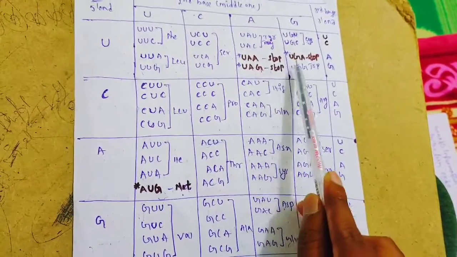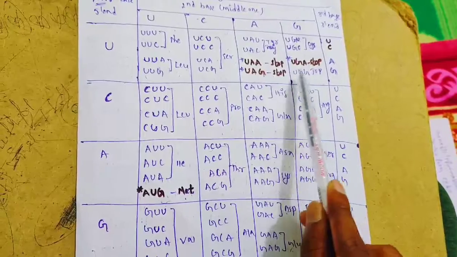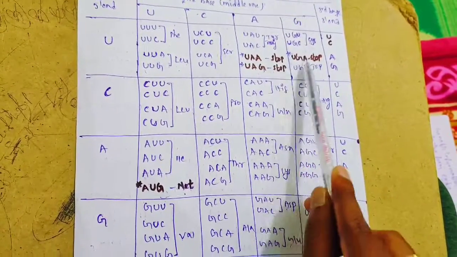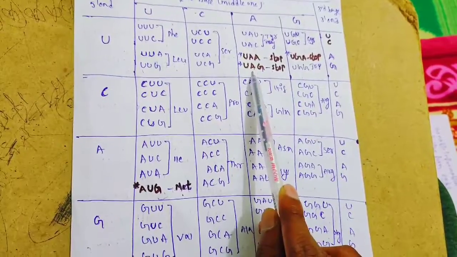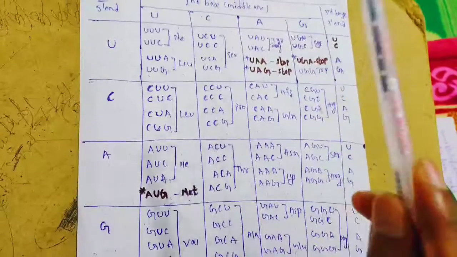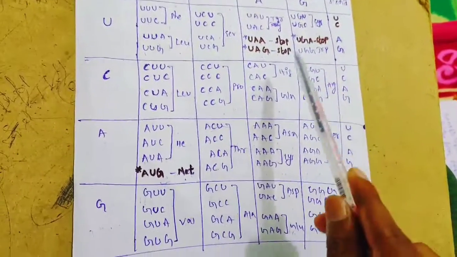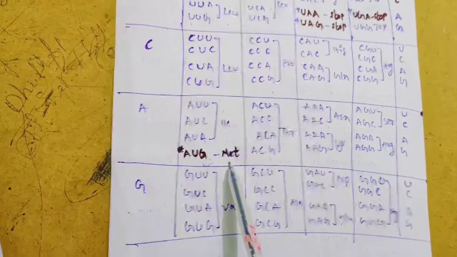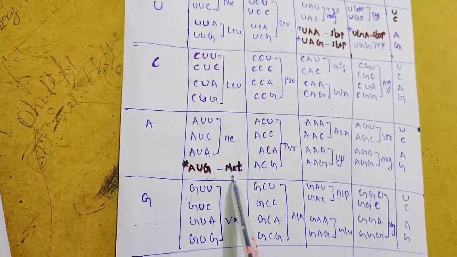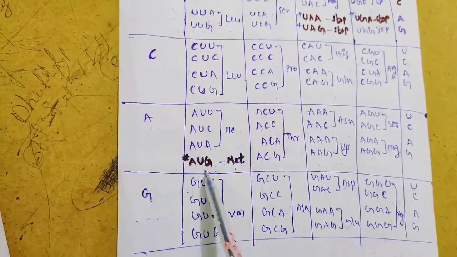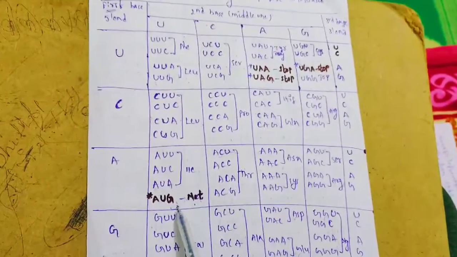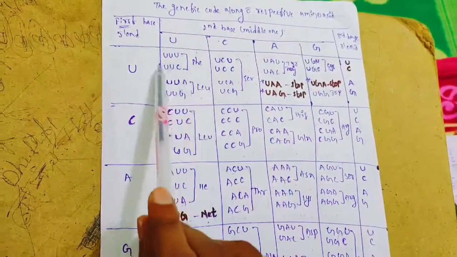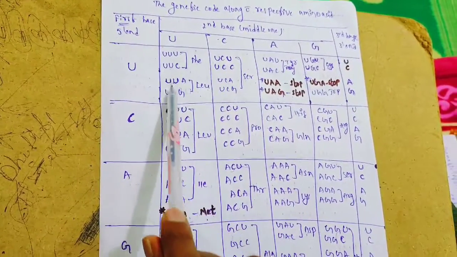UAA, UAG and UGA are the stop signals of protein synthesis, because they do not code for any amino acid. Whenever these codons are present on the mRNA, protein synthesis will be stopped immediately. AUG, most of the time, is the chain initiating codon, meaning protein synthesis starts when AUG is present on the mRNA.